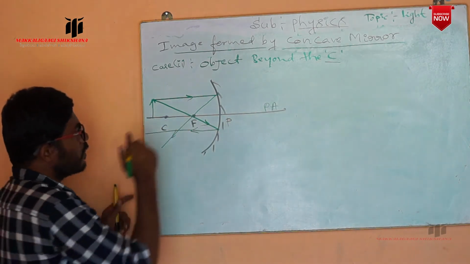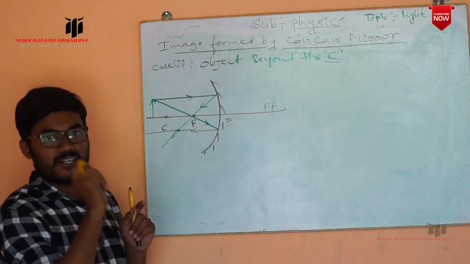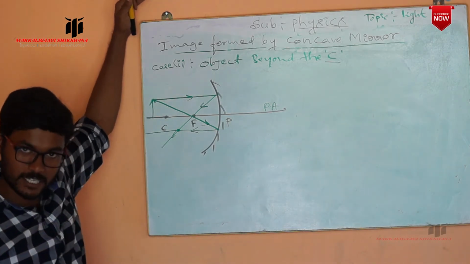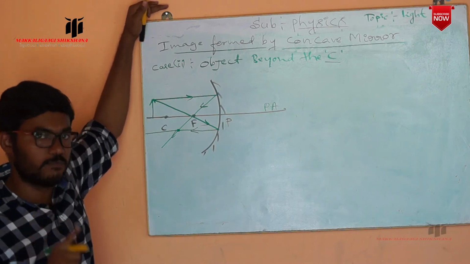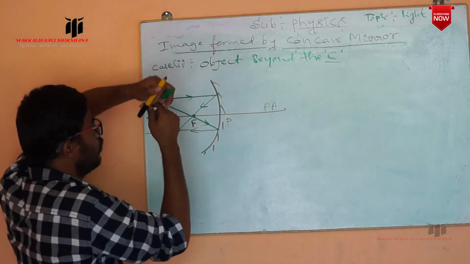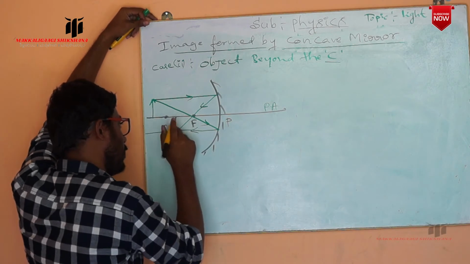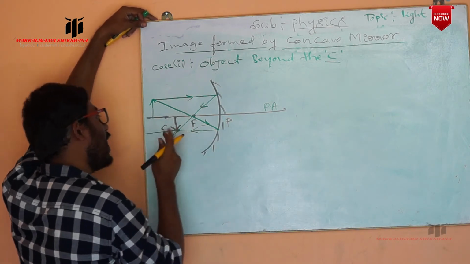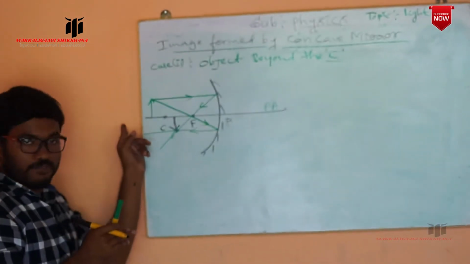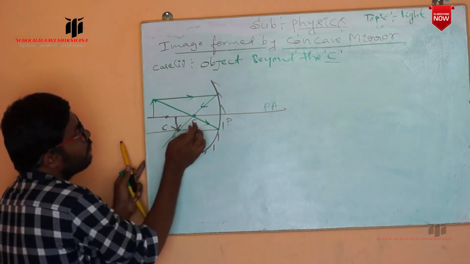Observe carefully, these two reflected rays intersect at a certain point. This is the point of intersection of the reflected rays, so that is the position of the image. Now the image is formed at this point. So this is the image formed by the concave mirror by placing an object behind the center of curvature. When you place an object behind the center of curvature, the image is formed between the center of curvature and focus.